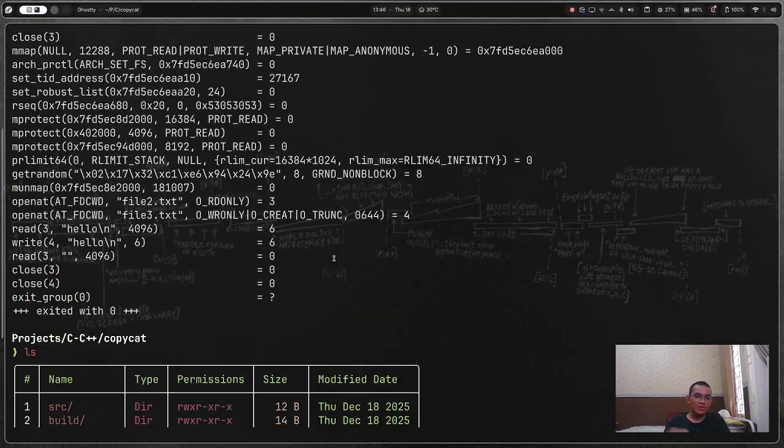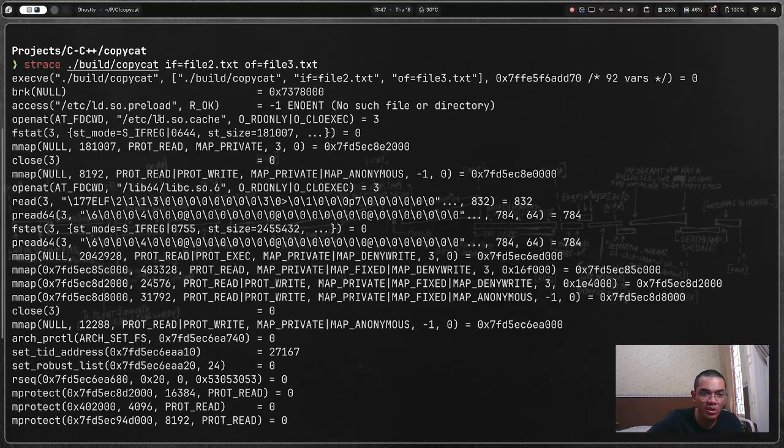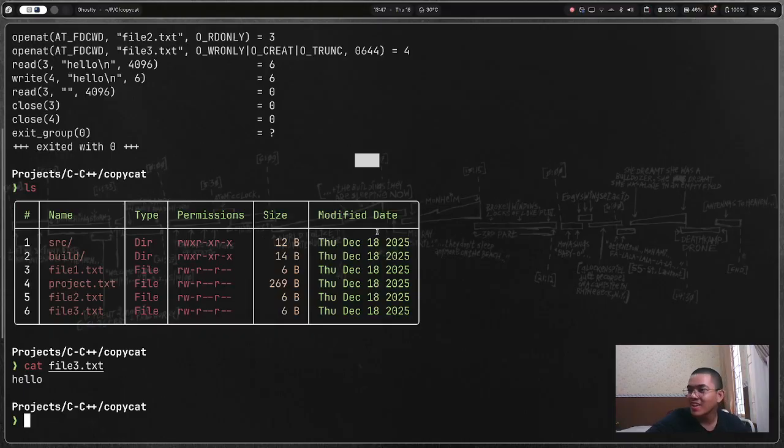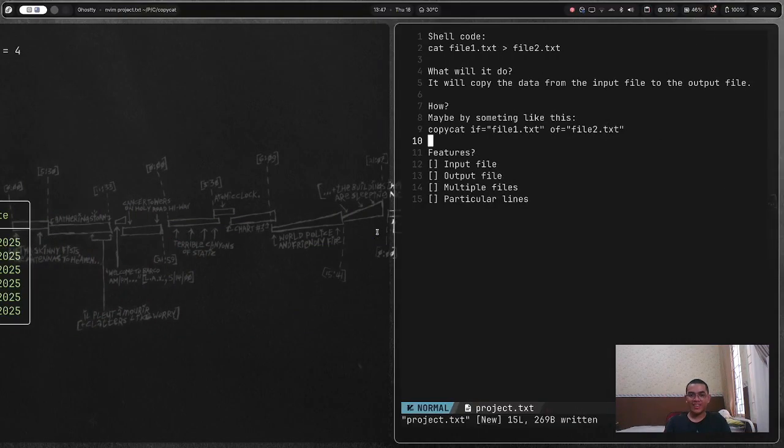Beautiful code. Look at this trace. There's a lot of things here. Ooh, look at this. It's good to see exited with 0. Wow. Okay. Features done. We have input file and output file. That's done.